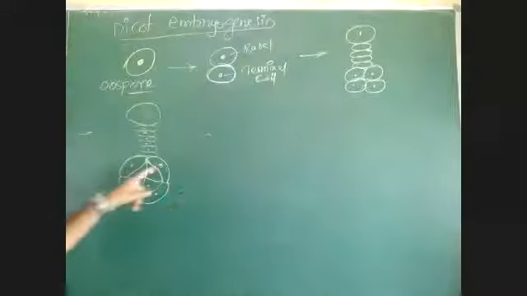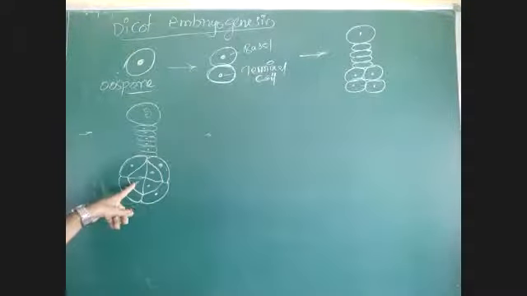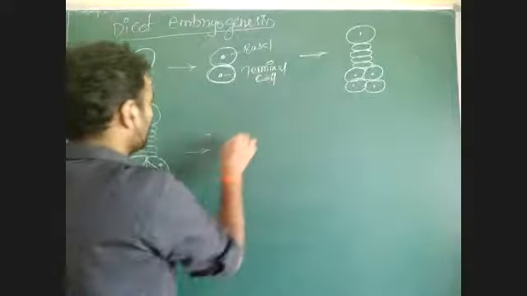See here, this is a 4-celled state. The 4-celled state then develops into an 8-celled state. Like that, there is further growth.